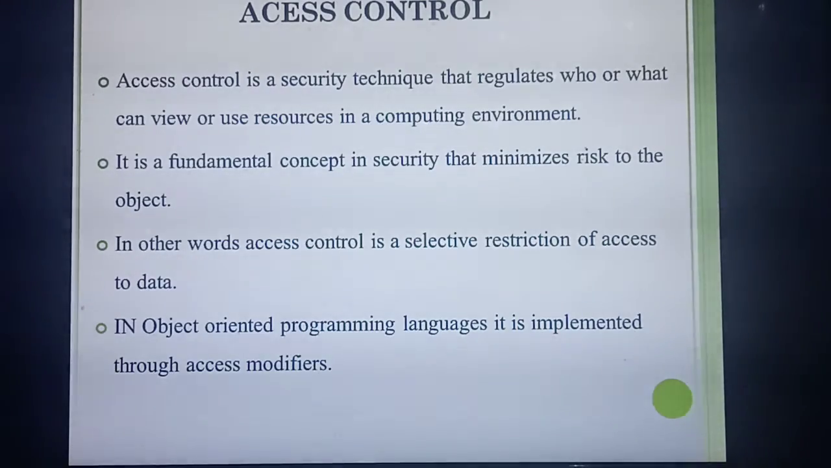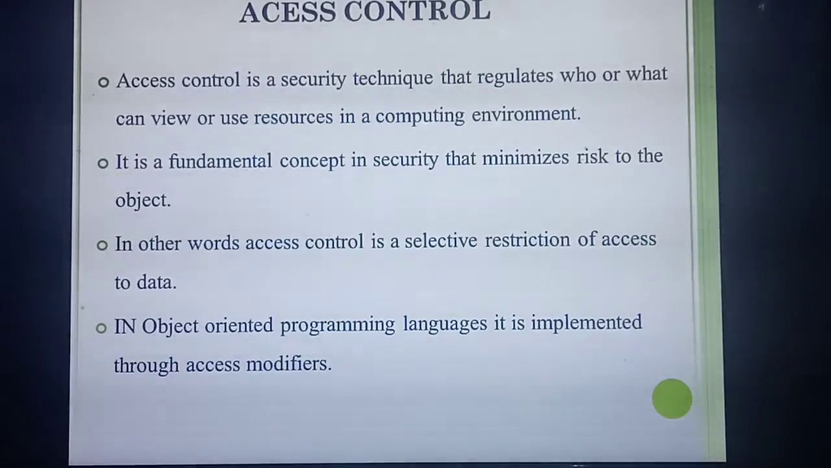Okay, so that will minimize the risk to the object. You have already studied a lot of keywords, isn't it? That is access specifiers, remember: public, private, protected. By using those access specifiers, you cannot access everything, because some restrictions will be there.